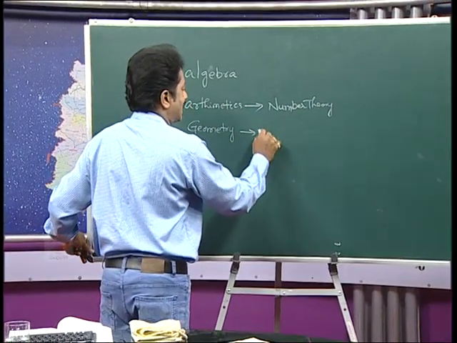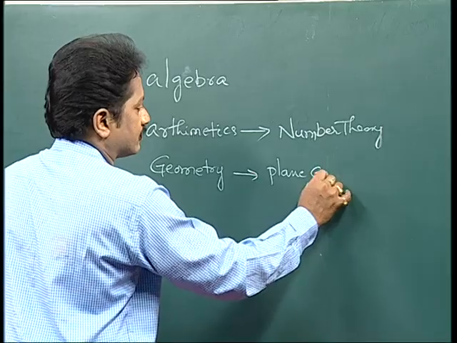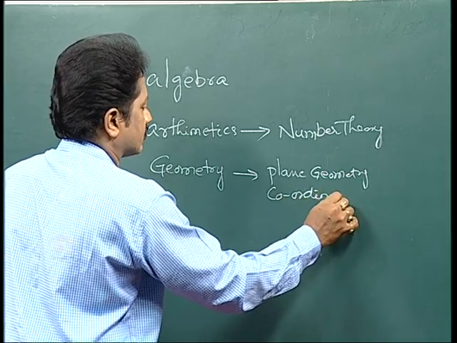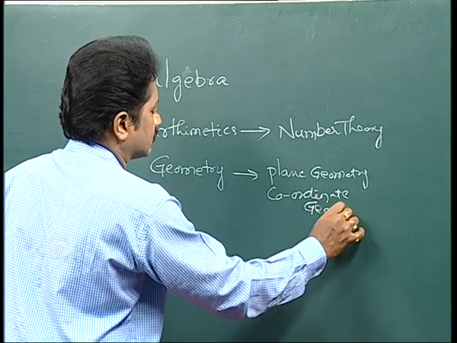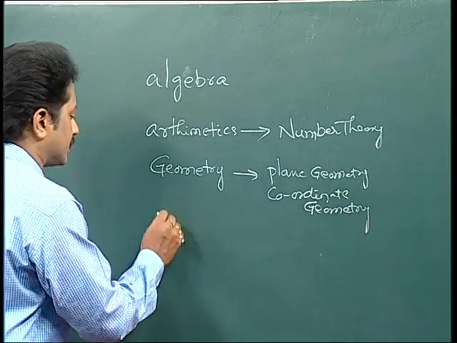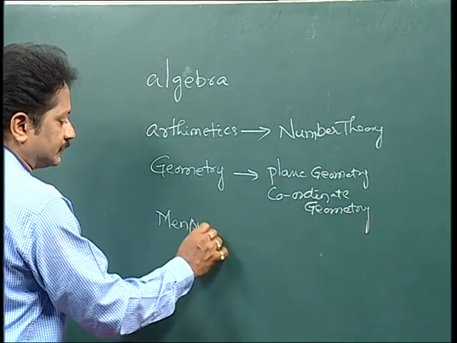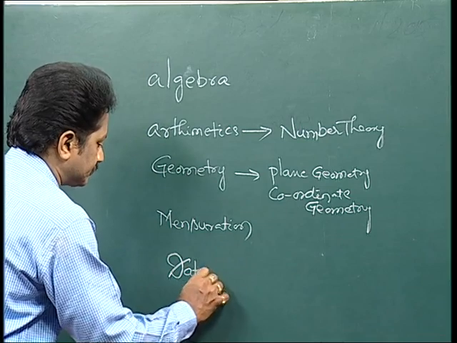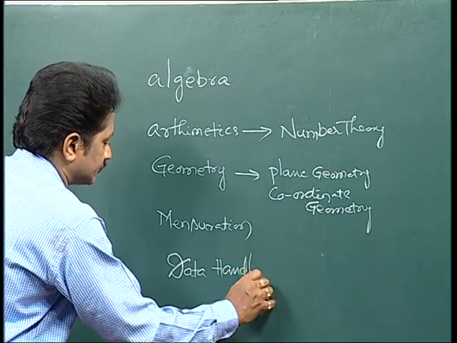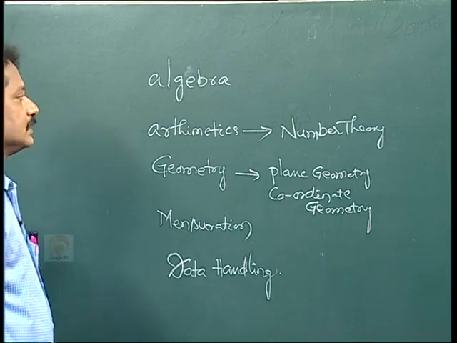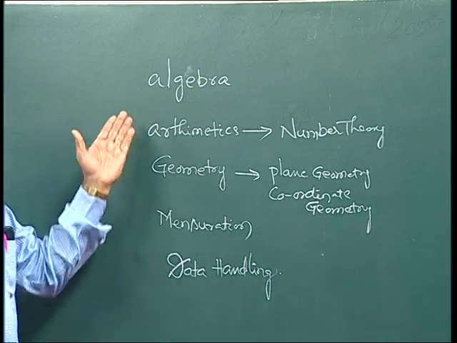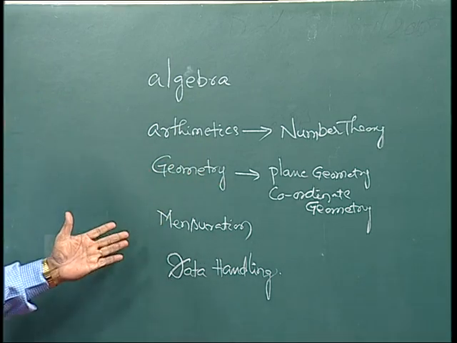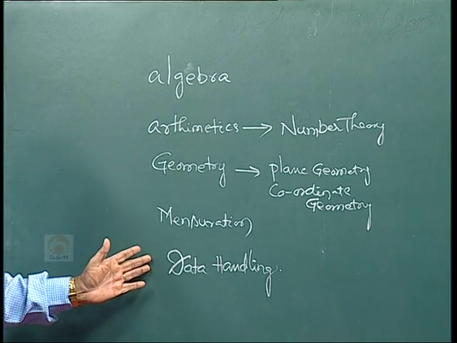Of course, in geometry you have plane geometry and coordinate geometry. Okay. Next, mensuration, data handling. So, these are the 5 areas: algebra, arithmetics, geometry, mensuration, and data handling.